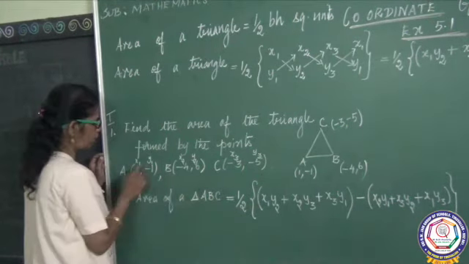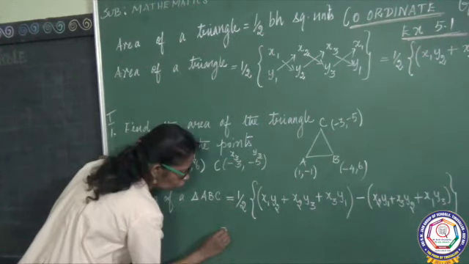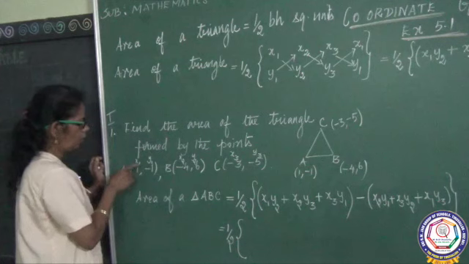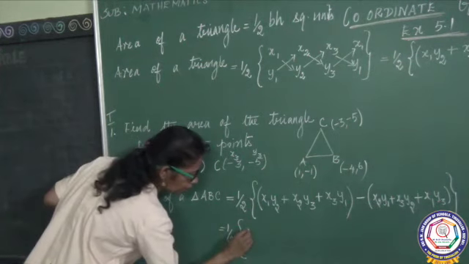What is x1? 1. So 1 by 2 into x1, 1, into y2.